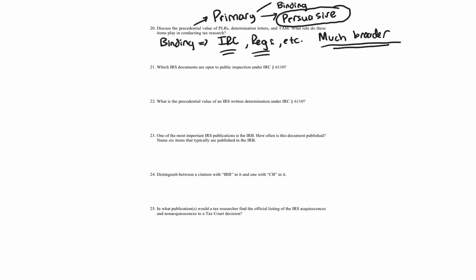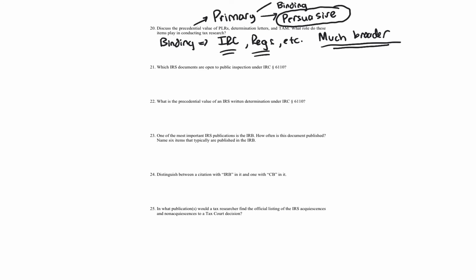It can say, look, in this private letter ruling, which is very similar to our facts, the IRS ruled this way. And you can say, okay, there's a pattern. There are multiple private letter rulings and they were issued this way, very similar to our facts. That, coupled with an Internal Revenue Code section, a regulation, a case, if you can't get there with those binding authorities, can really complete the package and really help you out.